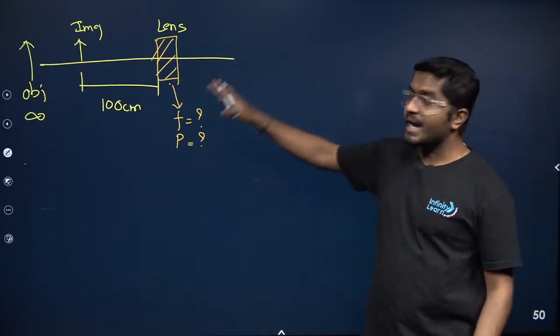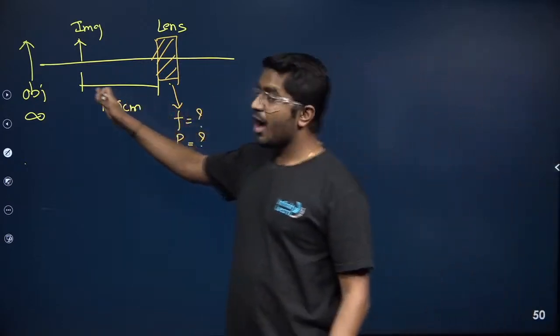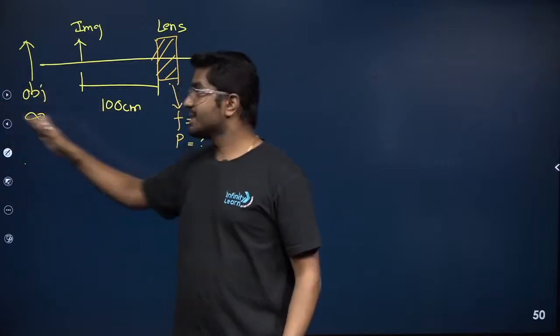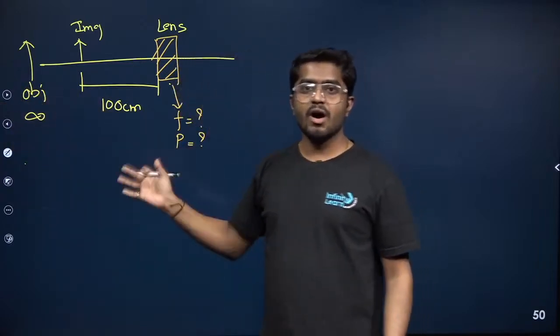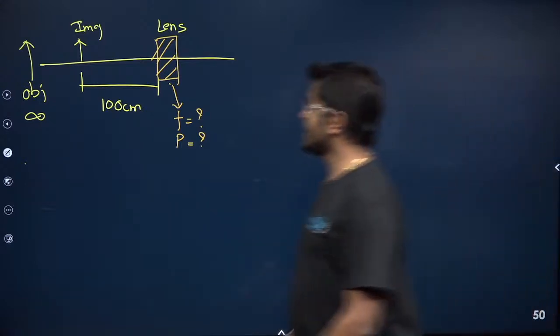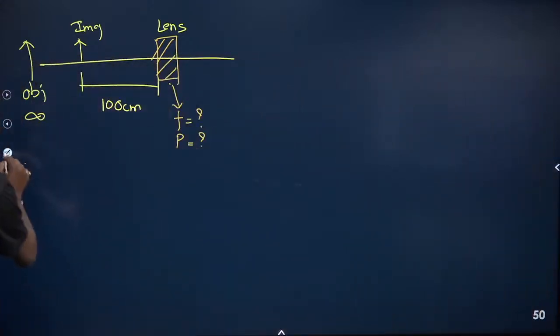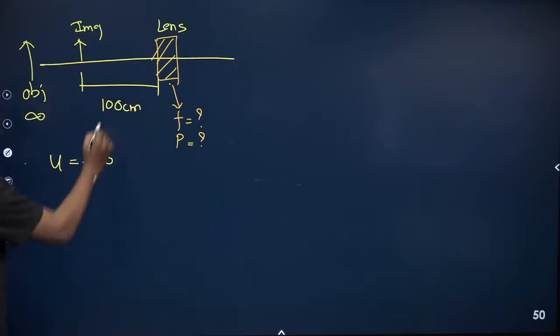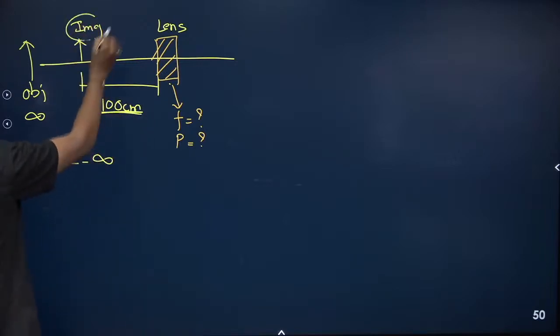So this is the myopia, cannot see objects which are farther than 100 centimeter. Now how will you solve this? Very easy. Object is at infinity. So what is our u? u is minus infinity. This is where the image is going to form.